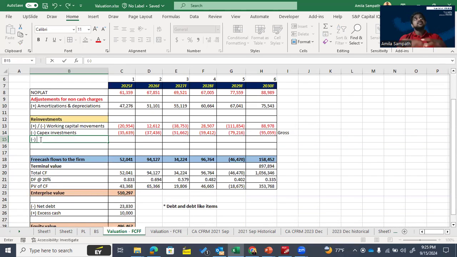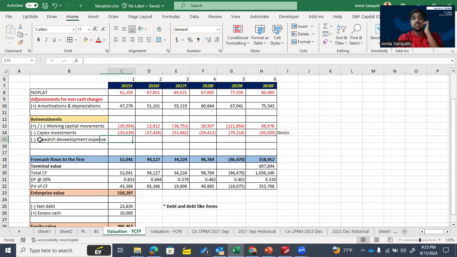Let's assume businesses engaged in more research and development activities, if they have higher research and development expenses, then during the year those research and development expenses we can deduct from here. Let's assume pharmaceutical companies and IT companies have higher research and development expenses. These research and development expenses we can deduct from here as reinvestment.